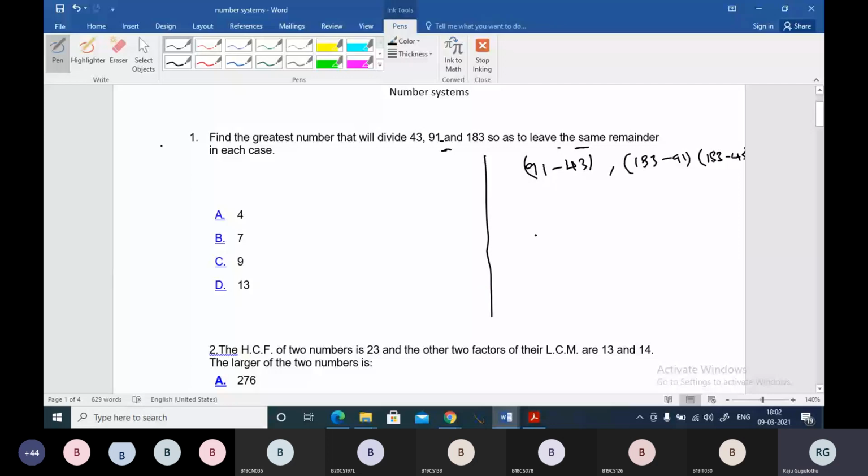You can do it over here also. It's 90 minus 42. 90 minus 42, how much? 48. So 48 we have.